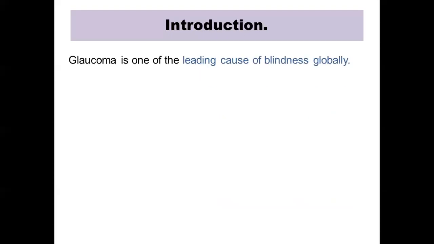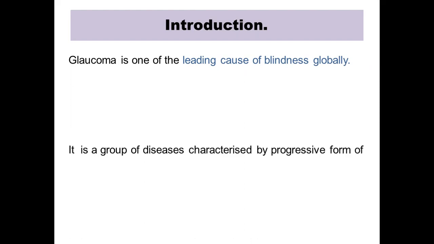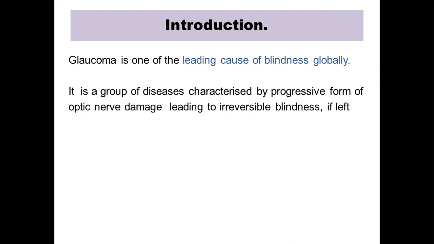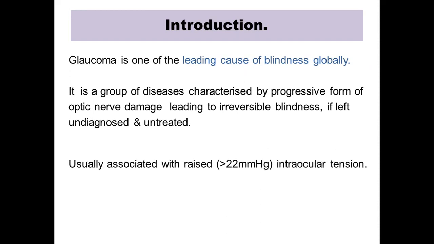So you all know that glaucoma is one of the leading causes of blindness globally. It is defined as a group of diseases characterized by progressive optic nerve damage leading to irreversible blindness if it is left undiagnosed and untreated. Most of the glaucomas are associated with raised intraocular tension, that is more than 22 millimeters of mercury.